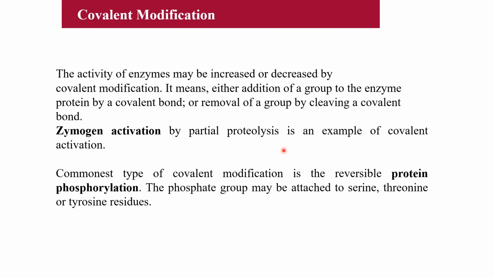Now next is covalent modification. The zymogen activation we have seen. Next is covalent modification, that means phosphorylation of the enzyme. The commonest type of covalent modification is reversible protein phosphorylation. Phosphate group may be attached to serine, threonine or tyrosine residues.